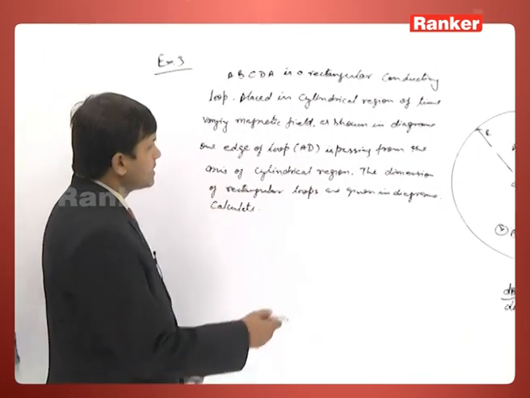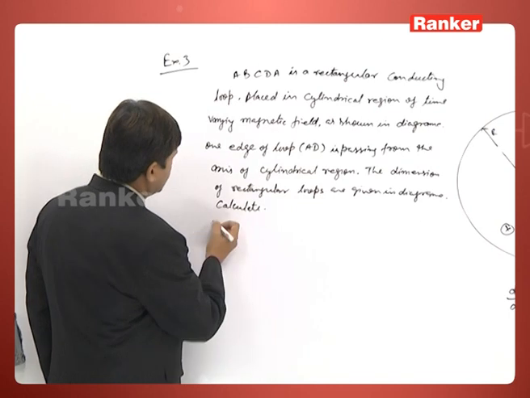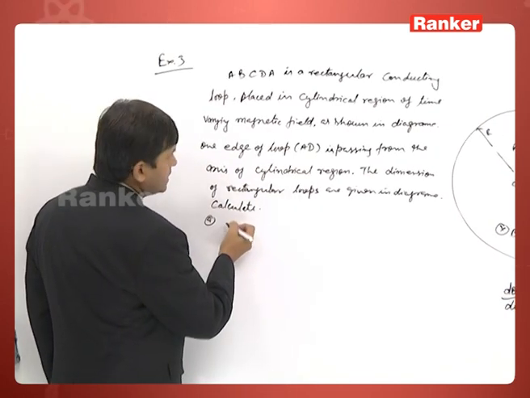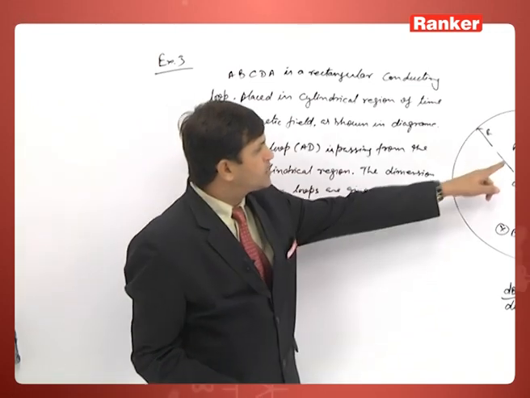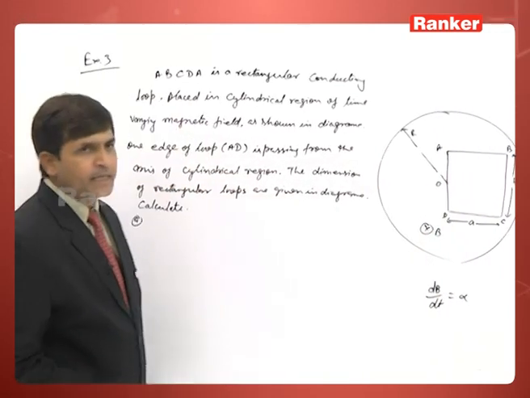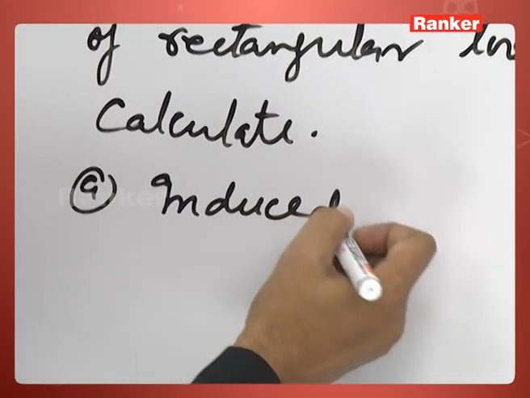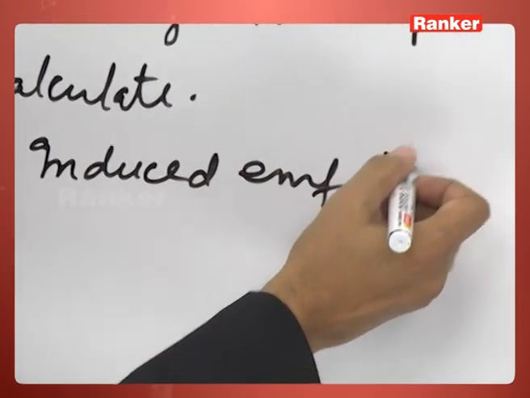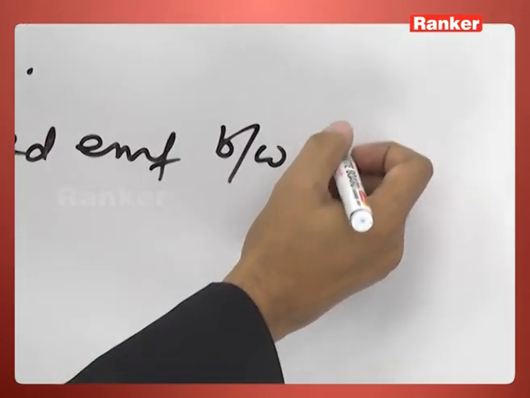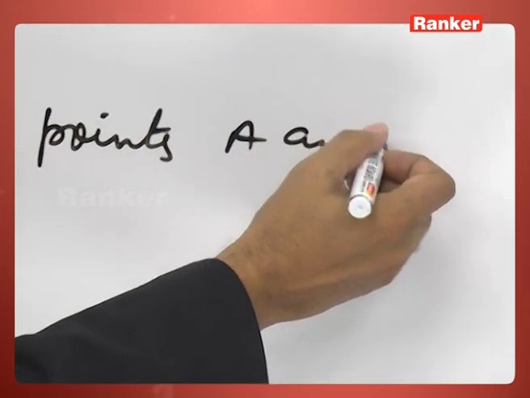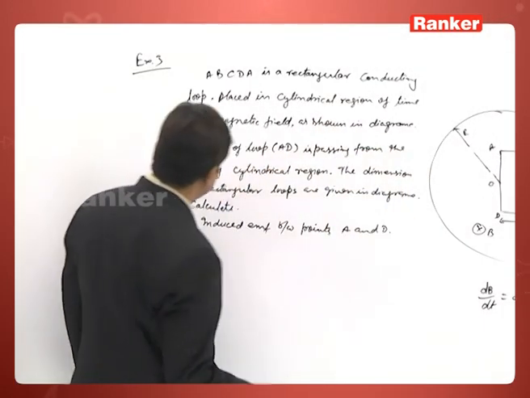Now calculate, see, the first part: the induced electric field or induced EMF between A and D. First, the induced EMF between points A and D. This is one part.